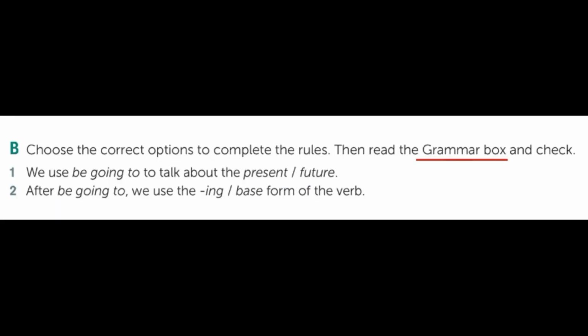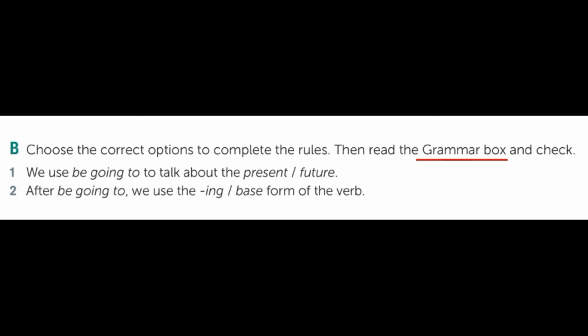Let's pay attention to this exercise. You're going to choose the correct options to complete the rules. We're talking about the grammar using be going to. So in number 1, we use be going to talk about the present or the future. And in number 2, after be going to, we use the ing or the basic form of the verb.